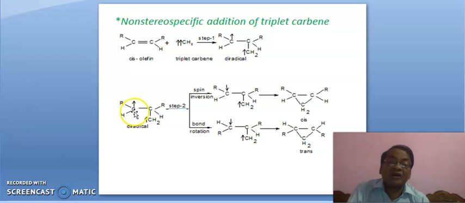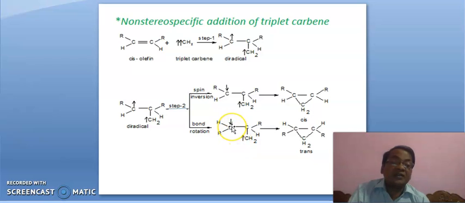And when this carbon rotates or this bond rotates, the configuration of this carbon changes into this. Here R is up, H is down. Here R is down and H is up. So as the configuration has changed, we will expect a product of changed configuration.